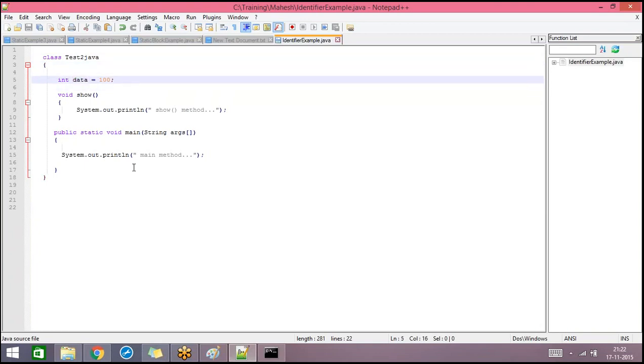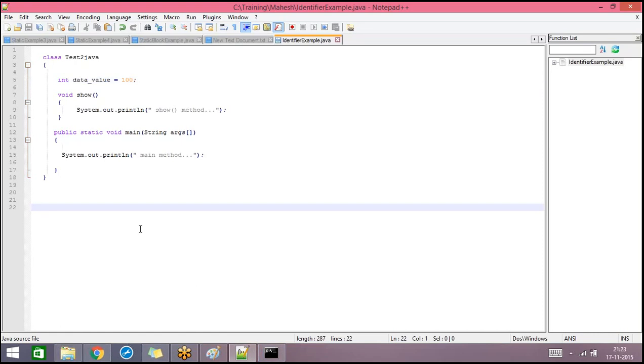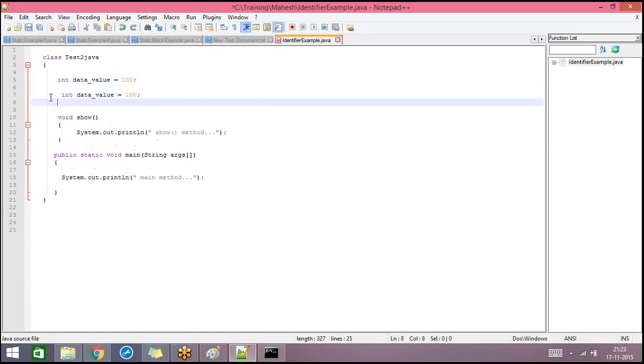And if I choose the variable name as this, is this a valid variable name? Yes, this is a valid variable name because we can use the underscore symbol. Only two special symbols are allowed, that is underscore and dollar. Other than that, no other special symbols are allowed. And I'm going to declare a few more variables like this.